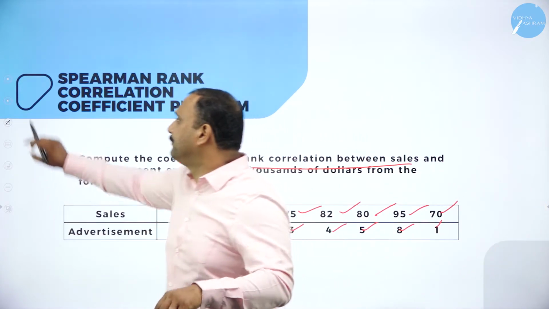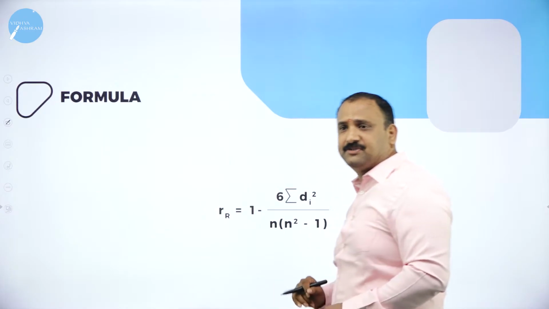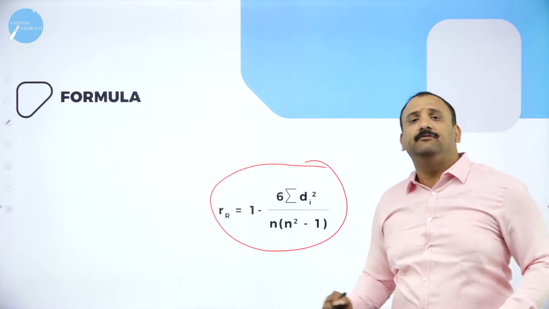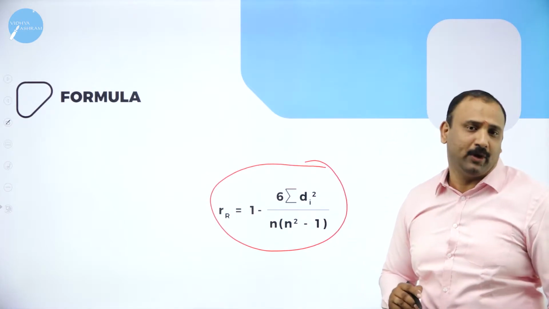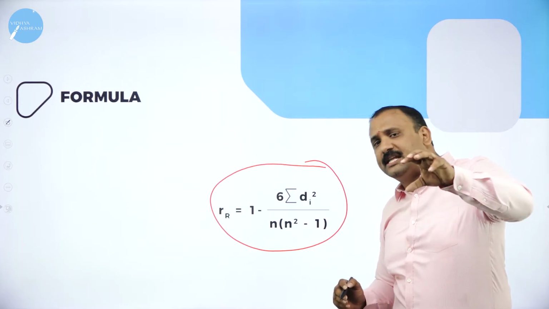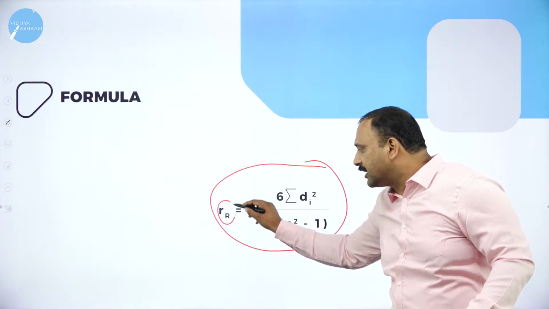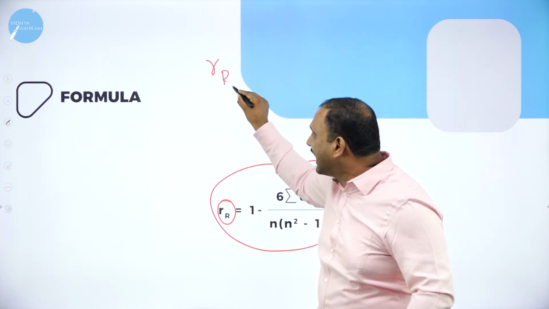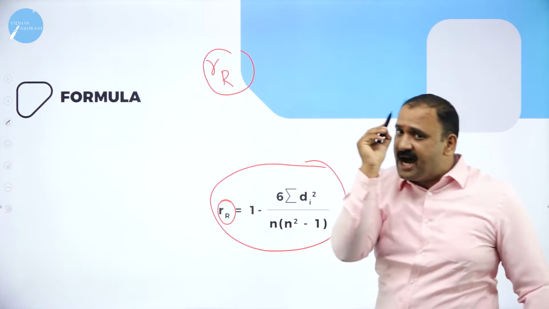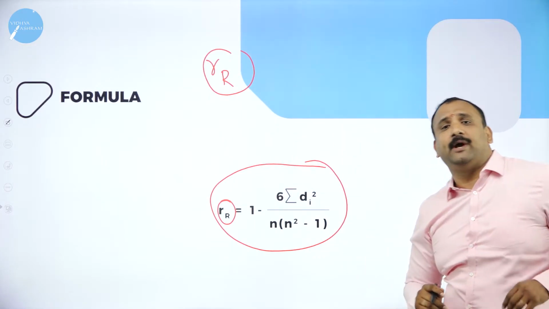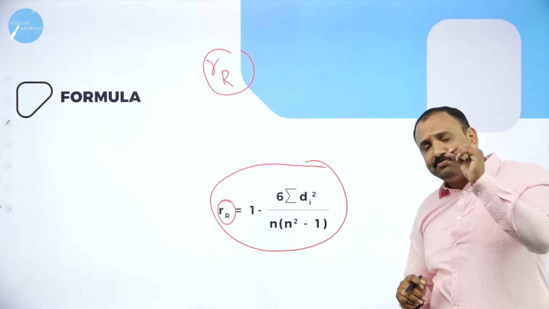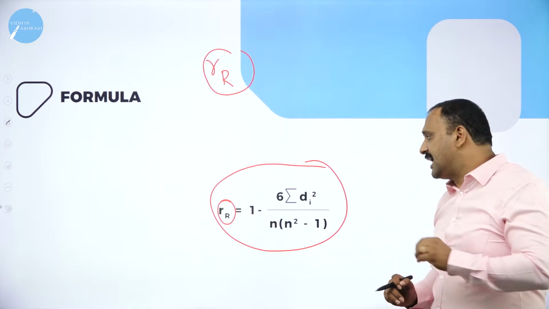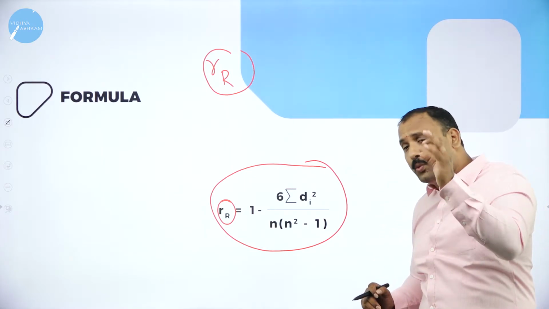Now moving forward, the formula that is being given. This is the formula that you have to keep in your mind when we are talking about the Spearman coefficient. Now again, here when I use the Spearman rank coefficient R of R, you need to understand it is first a small r and then a capital R. All these notations are very important when it comes to economics. Why? Because all the small words will definitely have an impact in terms of your results and your answer. So we need to understand these things very carefully.